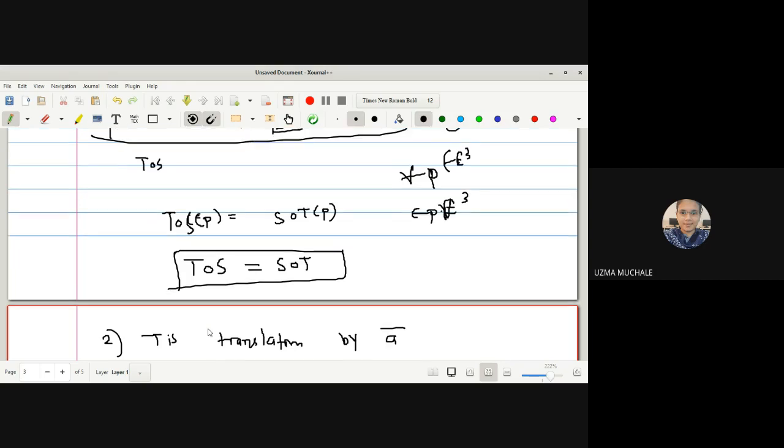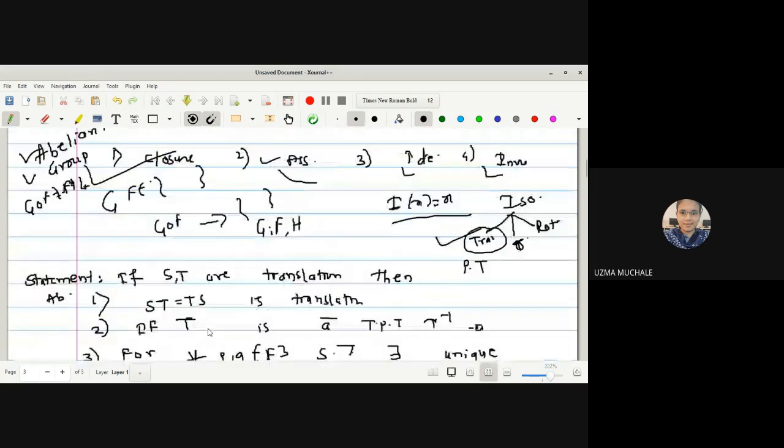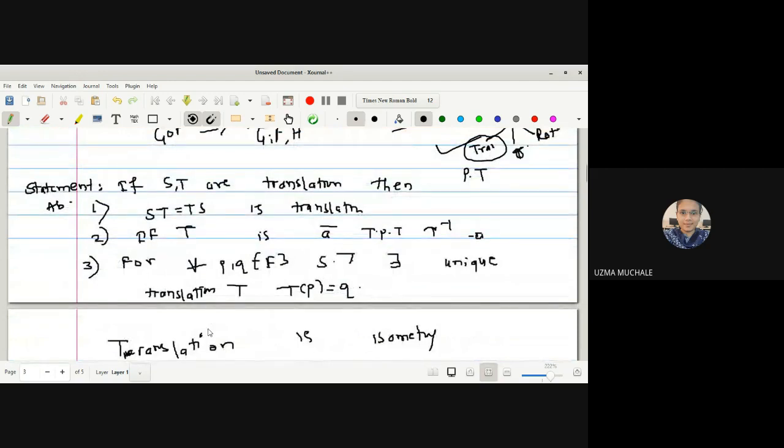Now what is the last point we have to prove? The third one: for all points P and Q belonging to E3 space, show that there exists a unique translation, meaning T of P is equal to Q. T will shift your point P to only one unique point. Just like here, suppose we have the mapping y is equal to 2. So y is equal to 2 plus c will be like this. This point goes here, this point goes here, this point goes here. Can you get two images for one point?